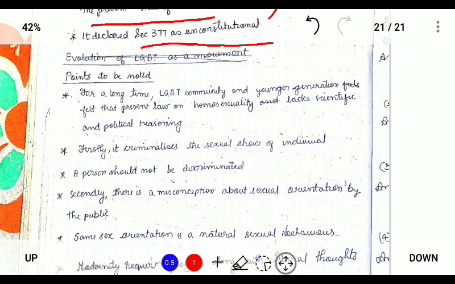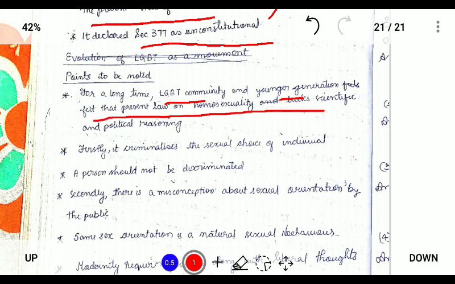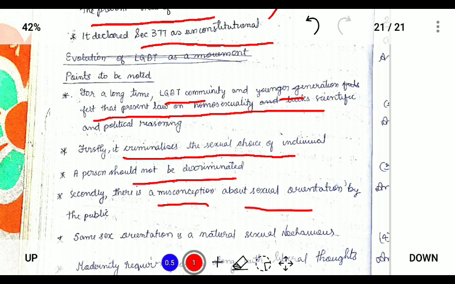Points to be noted are that for a long time the LGBT community and the younger generation have felt that the present law on homosexuality, on scientific and political reasoning, is not good, that it criminalizes the sexual choice of the individual. A person should not be discriminated against. Secondly, there is a misconception about sexual orientation among the public.